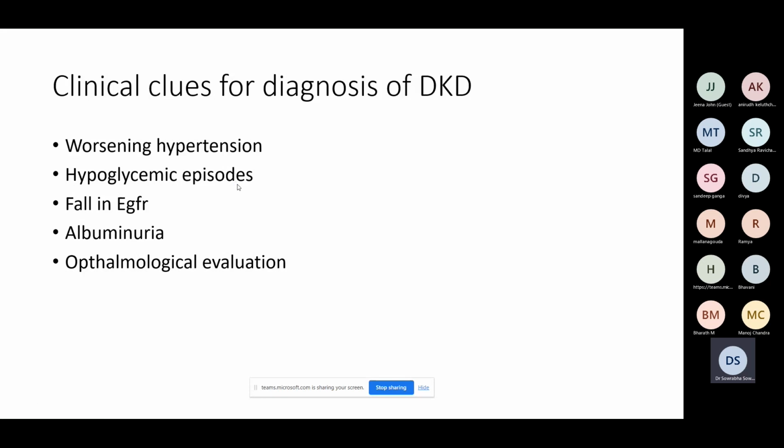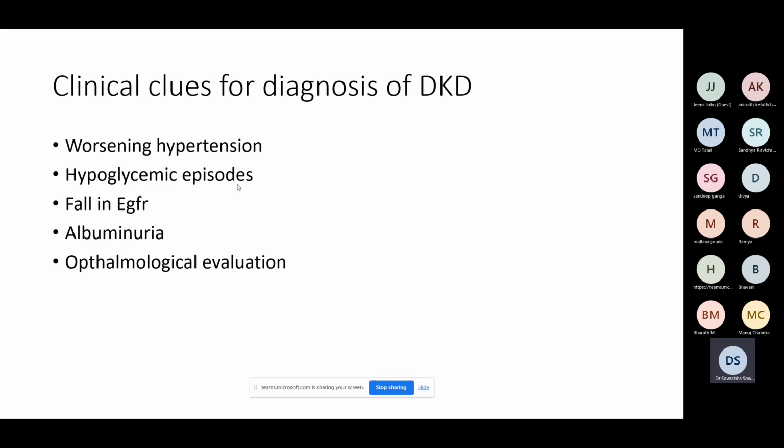This is because once the creatinine starts going up, the excretion of both insulin or the OHAs, or whichever anti-diabetic medications you are using, comes down. Once they are not excreted from the body, patients tend to have hypoglycemia. So if hitherto a normal patient starts developing hypoglycemic episodes and you don't have any alternative explanation for the same, you should suspect diabetic kidney disease.